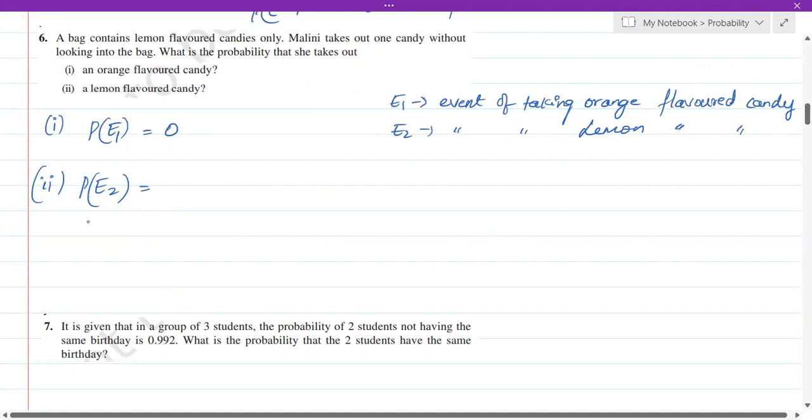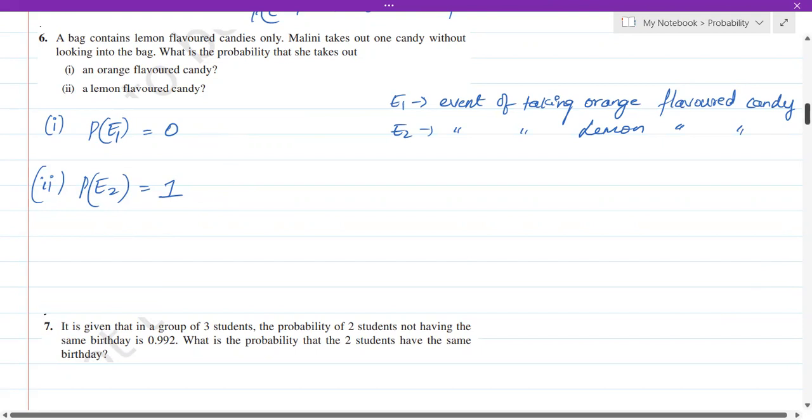Whenever you take out any candy from that bag, it will be lemon flavored, because the entire bag is filled with only lemon flavored candies. Therefore, it is 100%, right? If it is 100%, we write it as 1. So here we get to know that this is an impossible event and this is a sure event.